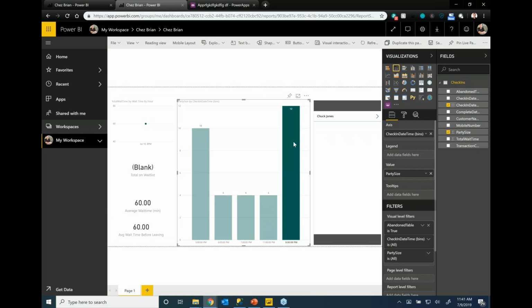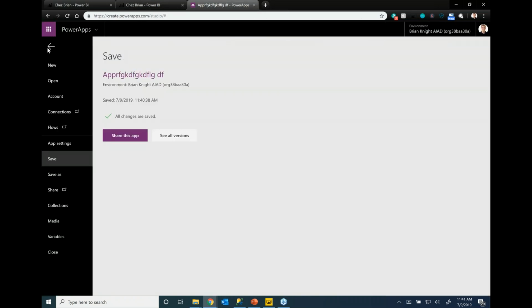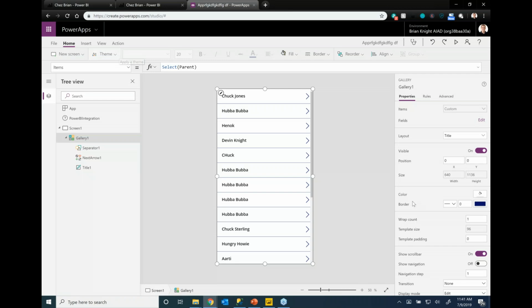Now I'm going to do a few more things with this app. This is a very basic app right now. Of course, it does very little at all, right? So let's make this app actually do something. This app right now is just a gallery, basically displaying stuff. So I'm going to start from scratch here.